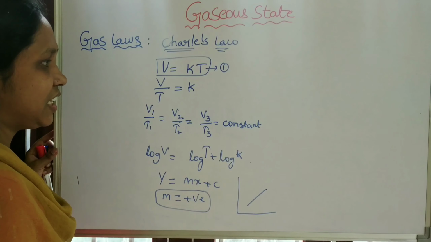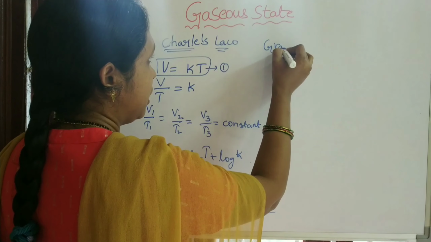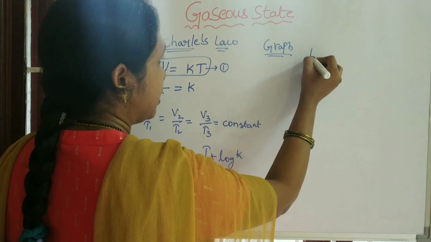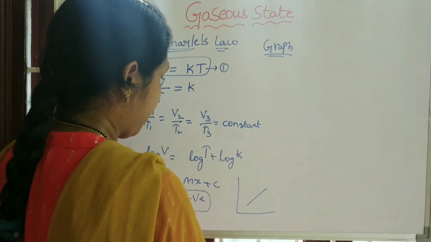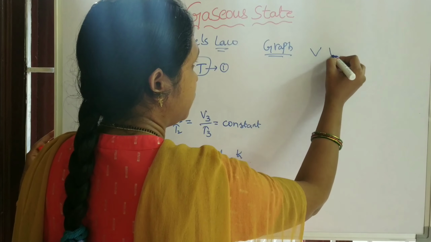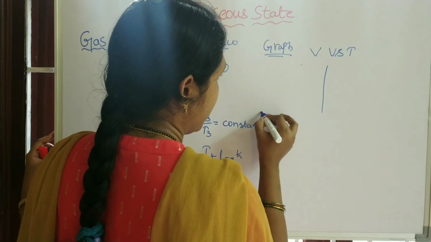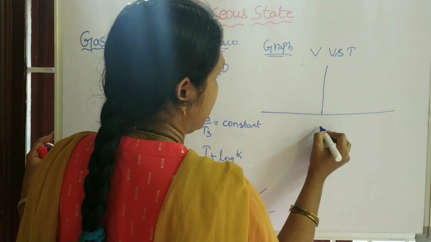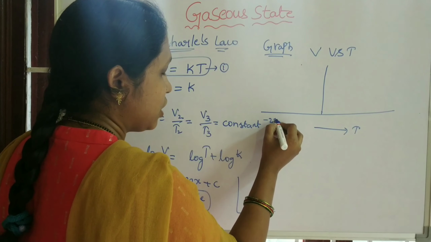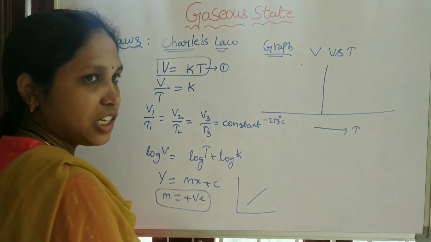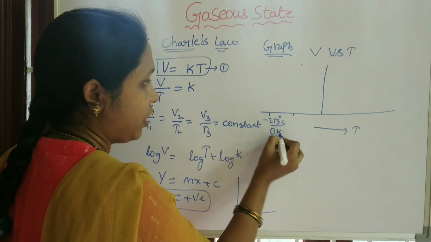So now we will see the graphical representations for Charles' law. See the first one. That is the graphical representation for volume and temperature. See here, the temperature is taken from minus 273 degrees Celsius, which is the absolute temperature, 0 Kelvin.